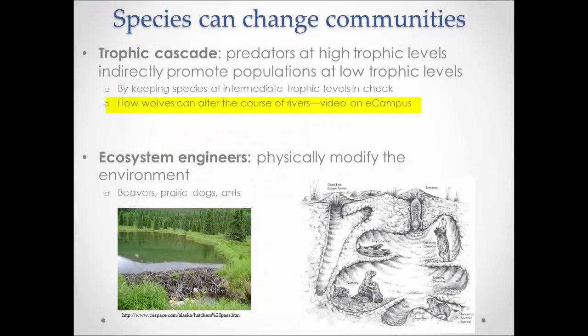There is an excellent video on eCampus that illustrates and explains this concept very well by examining the reintroduction of wolves to the Yellowstone National Park. The video, which is based on peer-reviewed journal articles, explains how the wolves not only changed the population levels of lower-level species, but also how the presence of the wolves changed the course of the river. Watch this short video to get a better understanding of the interconnectedness of species with their environment.